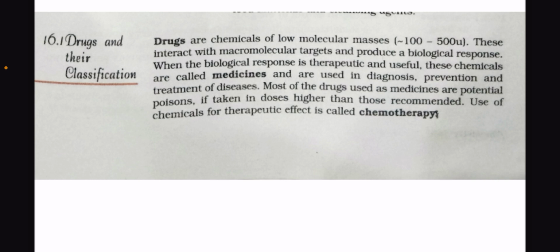Drugs are chemicals of low molecular masses ranging from 100 to 500 u. These interact with macromolecular targets and produce a biological response. When the biological response is therapeutic and useful, these chemicals are called medicines, and most are used in the diagnosis, prevention, and treatment of diseases.